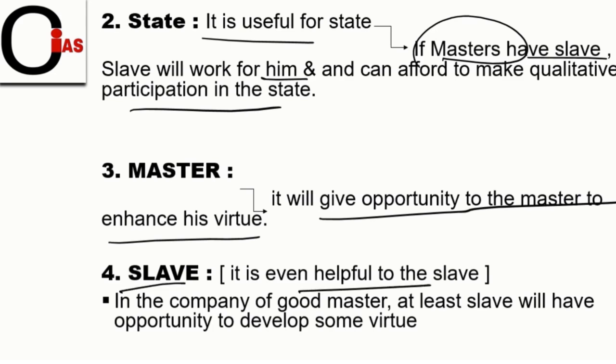Why? Because if slaves work for the interest of the master, then in the company of good masters, at least the slave will have an opportunity to develop some virtue. If we stay with the master, there will be some influence on the slave, and the slave can learn a lot of things from masters. Therefore, the slave will have an opportunity to develop some virtue.